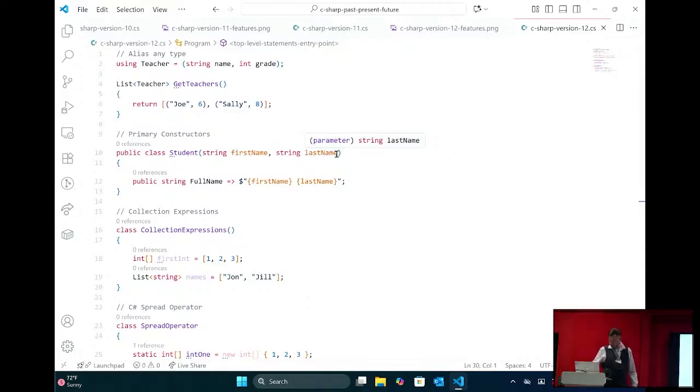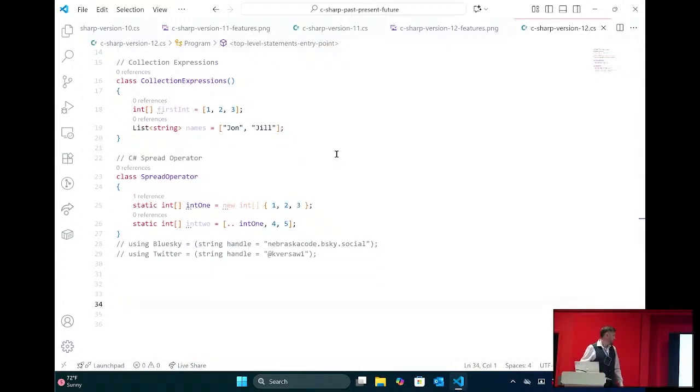Oh, I almost forgot about this. We get collection expressions, which are pretty cool. You can just create collections like this, throw it right in there. Then we get the spread operator. This is actually my favorite part of C# 12, because I had done a lot of JavaScript before that, and I love the spread operator. So if you've done JavaScript, you definitely know about the spread operator.